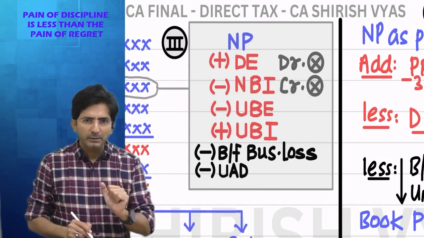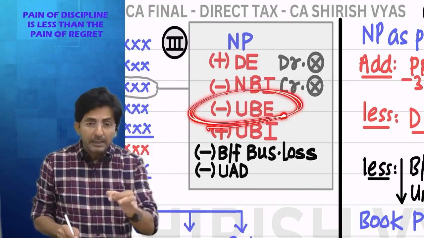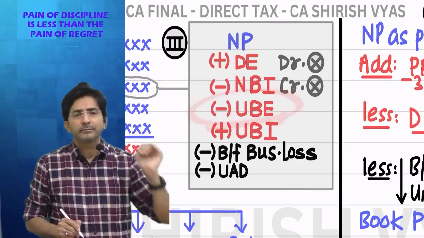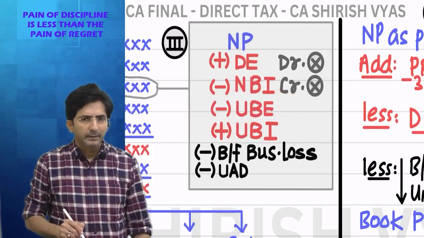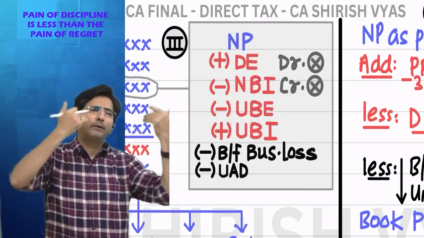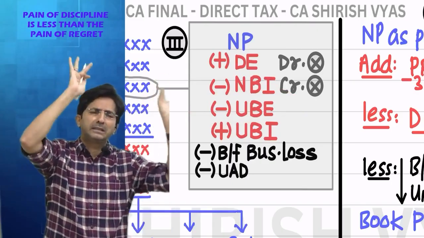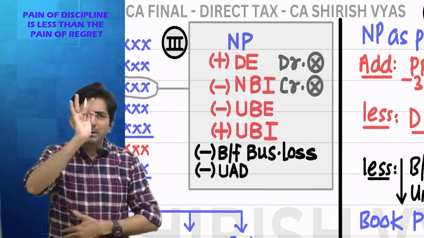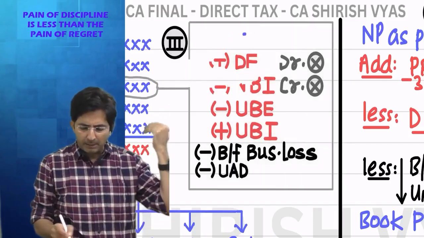You know why I'm stressing on this? This point recently came in the CA Inter paper. They said somewhere in the past, we failed to deduct or deposit TDS, so in the past it became disallowed.